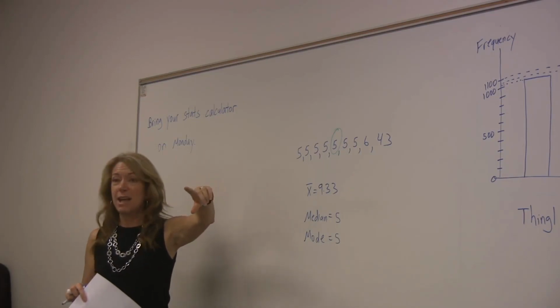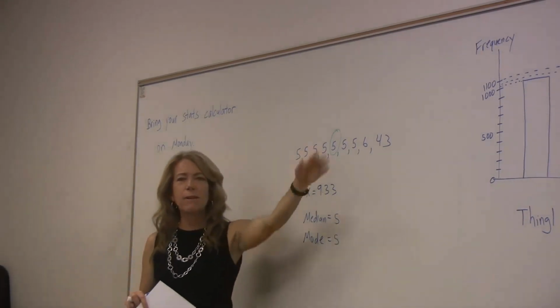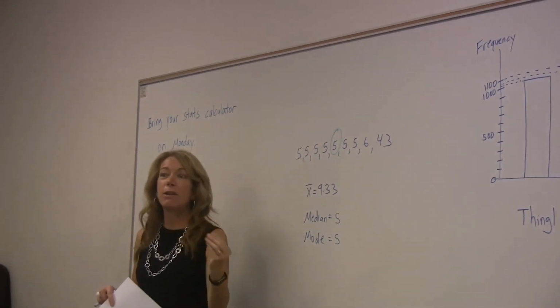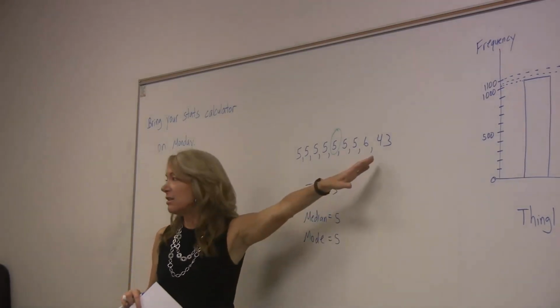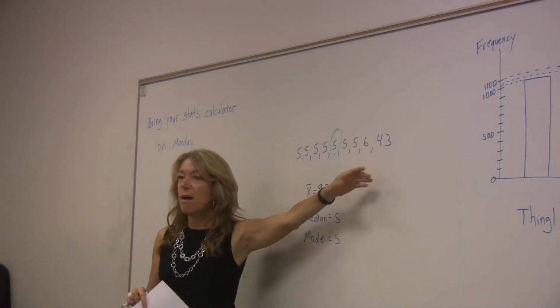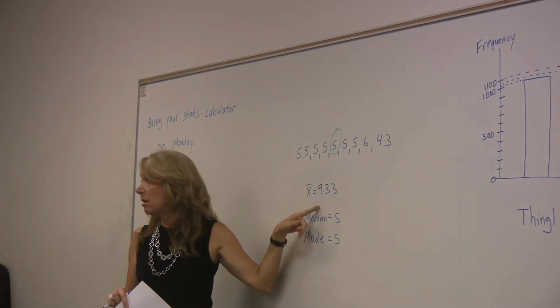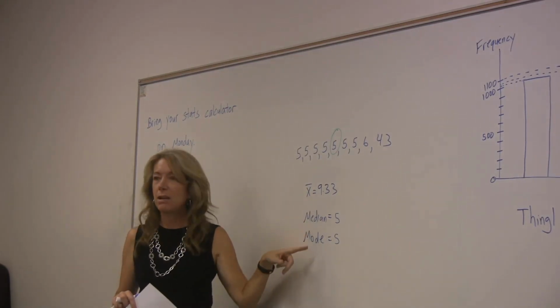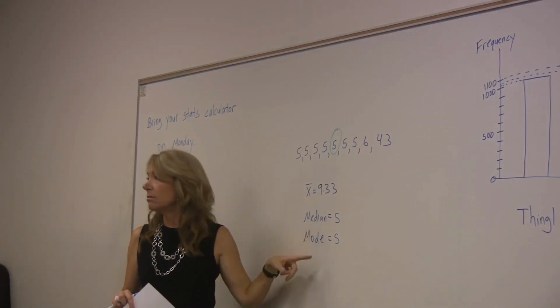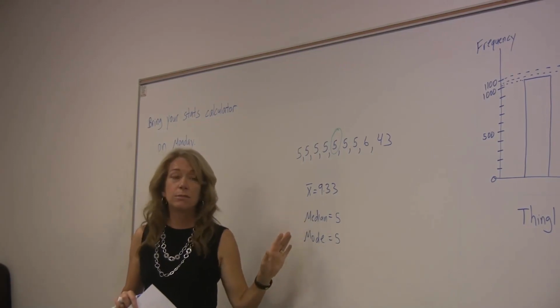Outliers, you're going to see that in your homework. Outliers are numbers that are way far away from the other ones. They don't fit in with the rest of the group. This teacher is an outlier, obviously. The outlier affects the mean, but doesn't even affect the median or the mode. Doesn't affect it at all.